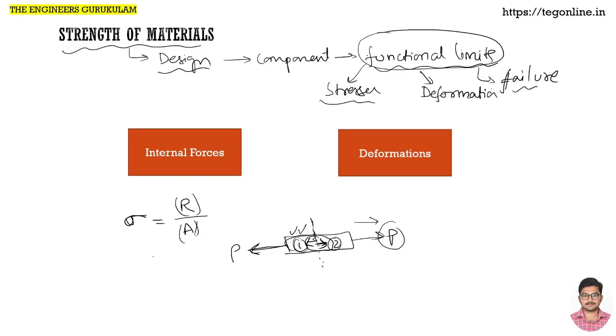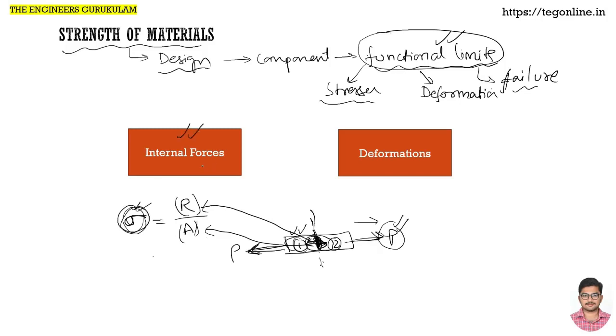These internal forces acting on the cross section will give rise to stresses. That internal or resistance force I am calling R, and this cross section I am taking as A. This is the area upon which the internal force is acting. So R divided by A gives us stress. The stress will depend on how much force we are applying. If we go on increasing this force beyond a certain limit, the stress will also increase, and at a certain point it will break.